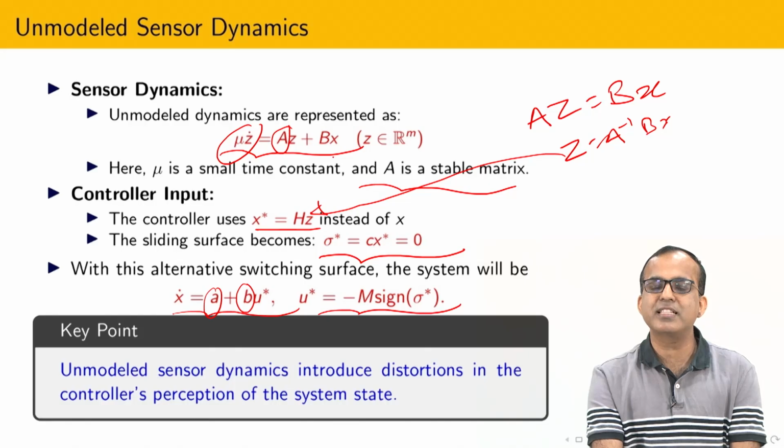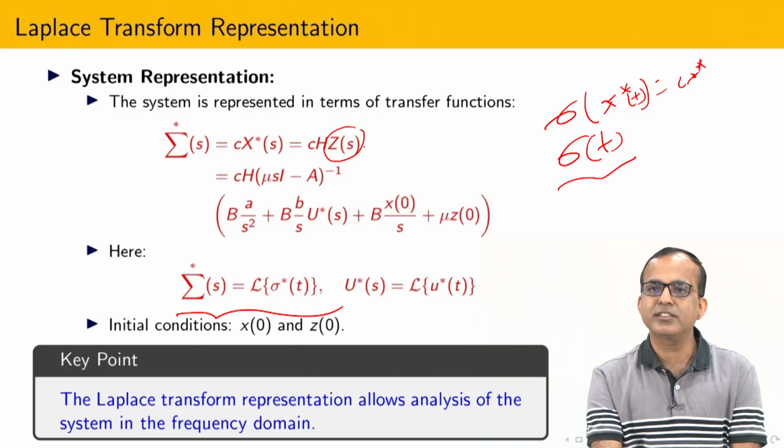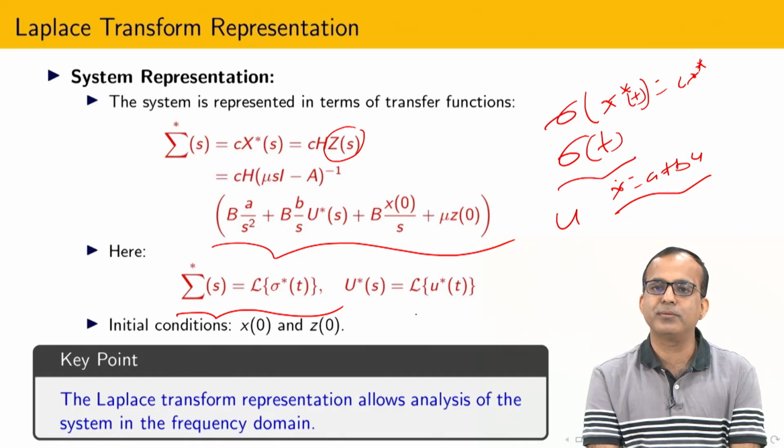So you can take the Laplace transform here, and after substituting you can get u, which we are going to apply to the plant. And what is the equation of the plant? X dot equals Ax plus Bu. Again you can take the Laplace transform, and then you will get this kind of expression. So please do it by yourself.